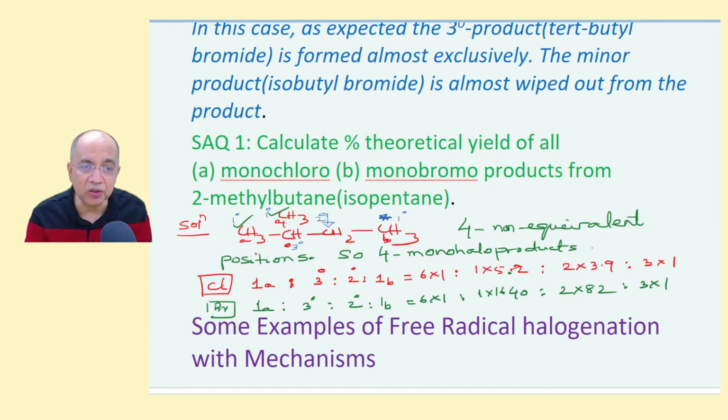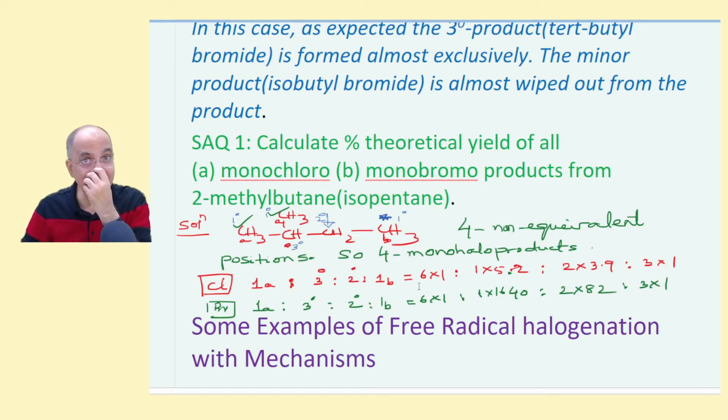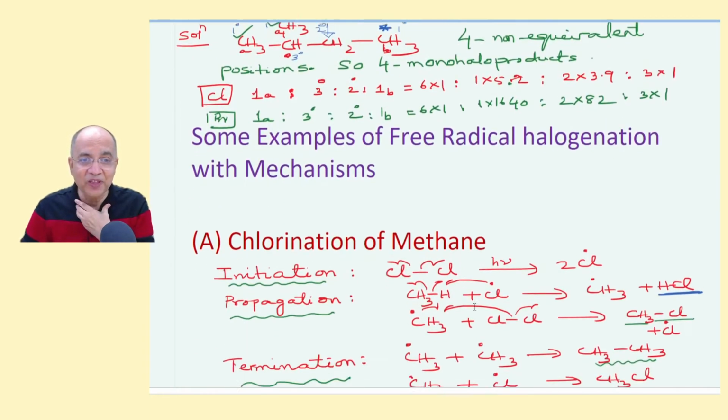It will be 6 into 1, and it will be 1640 into 1, and this will be 2 into 82, this will be again 3 into 1. You find the percentages and also write the products, all the products. Chlorine here or here, chlorine here again, another chlorine here again, 4 products. Similarly, bromine here or here, then here, then here, 4 products and their relative percentage.